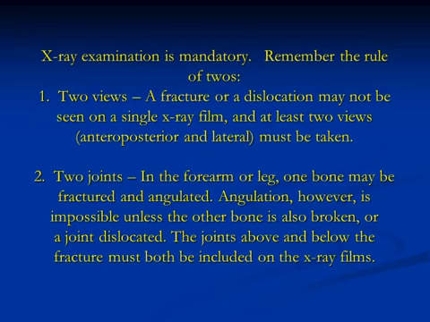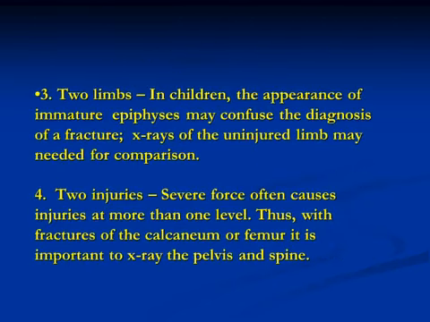Two views: a fracture or dislocation may not be seen on a single film, so AP view and lateral view, anterior-posterior and lateral, must be taken. Two joints in the forearm or leg: one bone may be fractured and angulated. Angulation, however, is impossible unless there is a fracture in the other bone or a joint dislocation. The joint above and the joint below the fracture must be included on the X-ray.